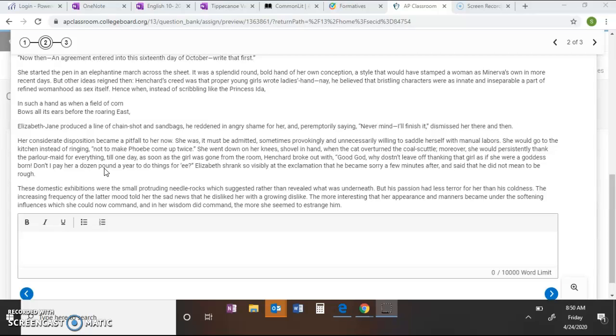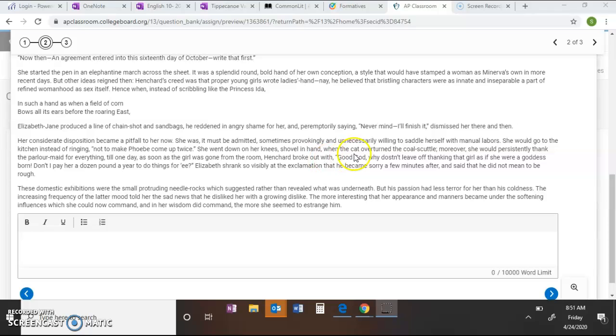Her considerate disposition became a pitfall to her now. She was, it must be admitted, sometimes provokingly and unnecessarily willing to saddle herself with manual labor. So she would rather do the manual labor, and because she was just used to doing things for herself, she would go to the kitchen instead of ringing, not to make Phoebe come up twice.